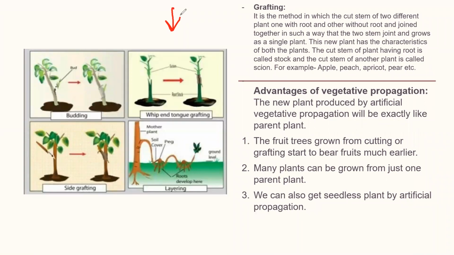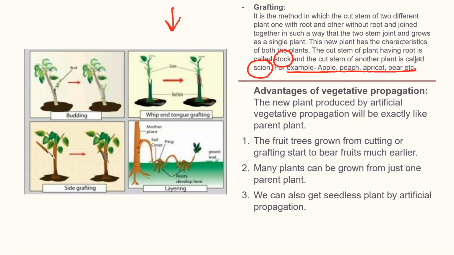This new plant has characteristics of both the plants. The cut stem of the plant having root is known as stock, and the cut stem without root is known as scion. Examples are apple, peach, apricot, pear, etc.